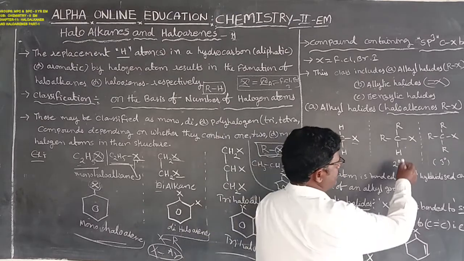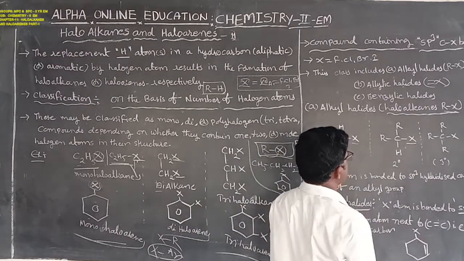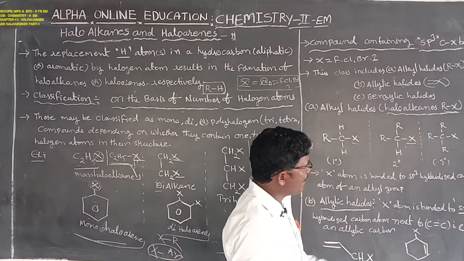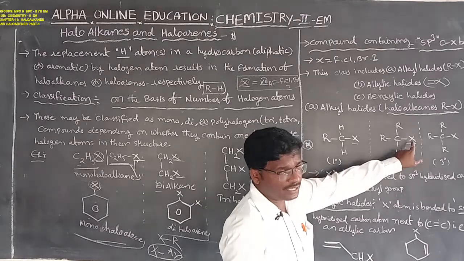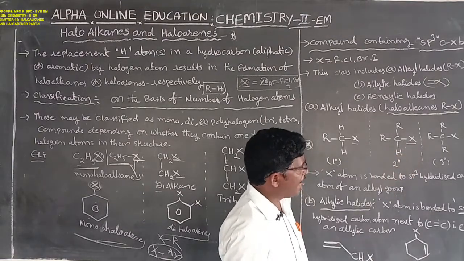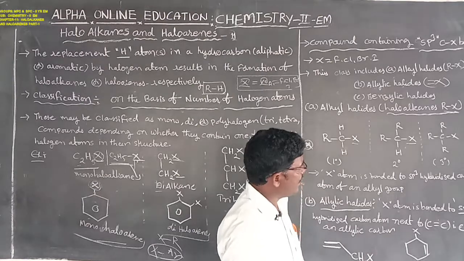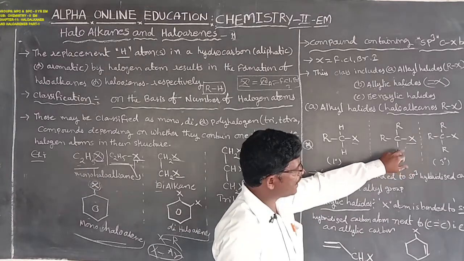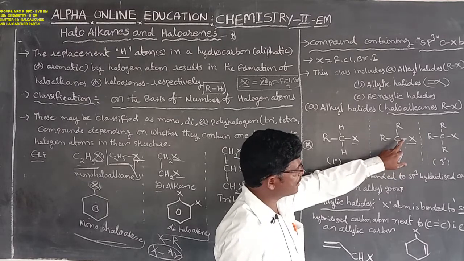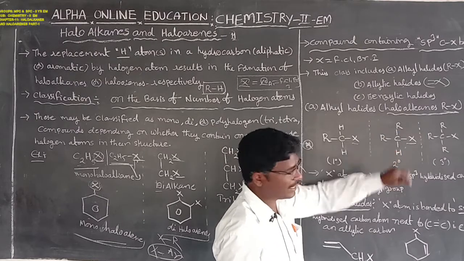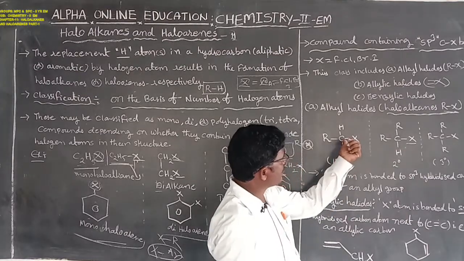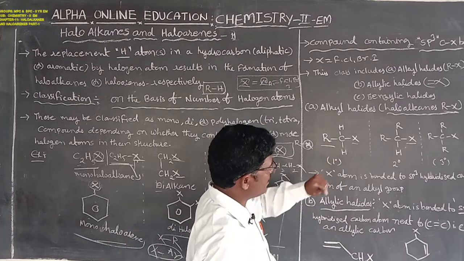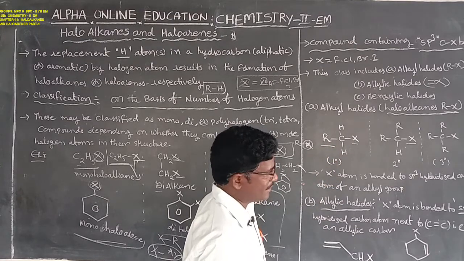Next, the second one. The halogen atom replaces the hydrogen atom of carbon. Here the carbon atom bonding with only one alkyl group, that is also known as a primary alkyl halide.